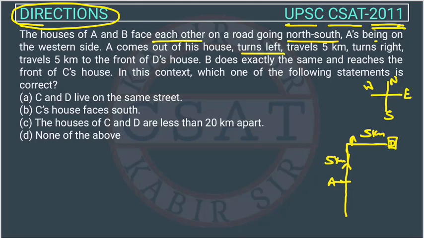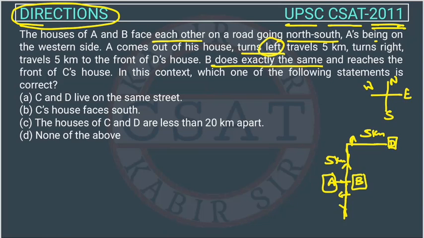B does exactly the same, so B does the same thing that A did. So B is here. B will come out of his house and face this side. So what A did, he came out of his house and turned left, so B will come out of his house and take a left turn, so he goes this side.